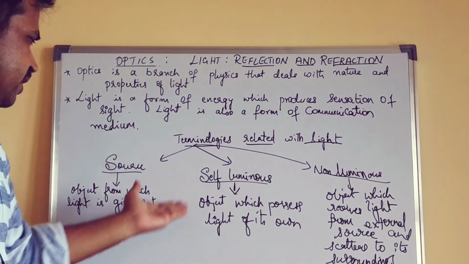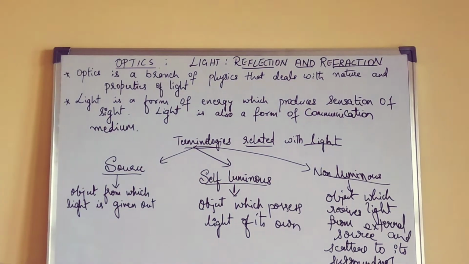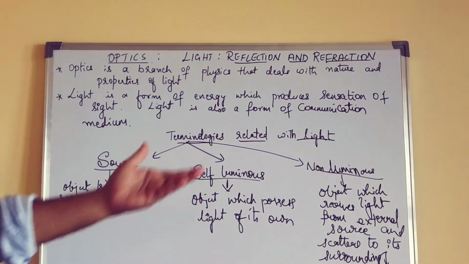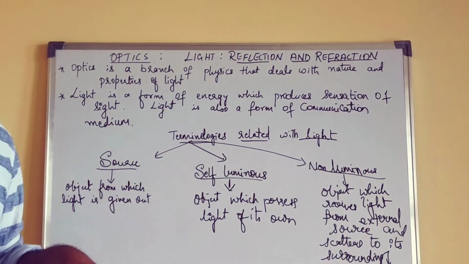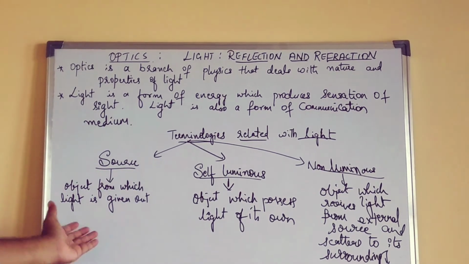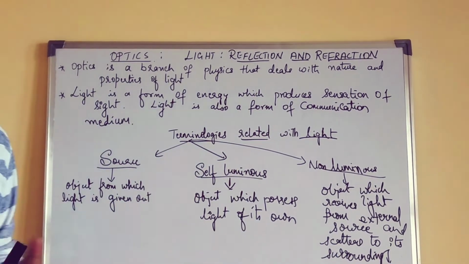Right? Then self-luminous. Okay, luminous means again related to light, which is self. Object which possesses light of its own, means it will give the light of its own. As I told the example of sun, the same thing holds good for self-luminous.